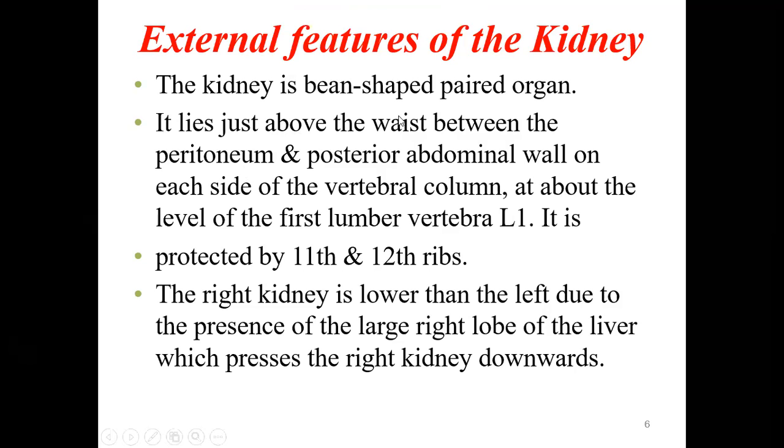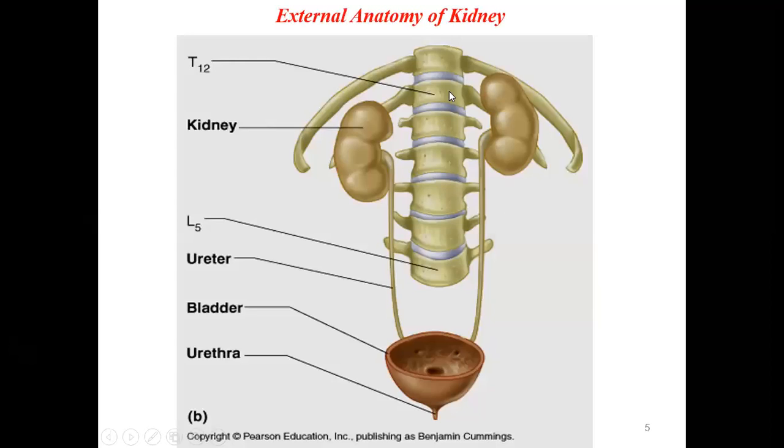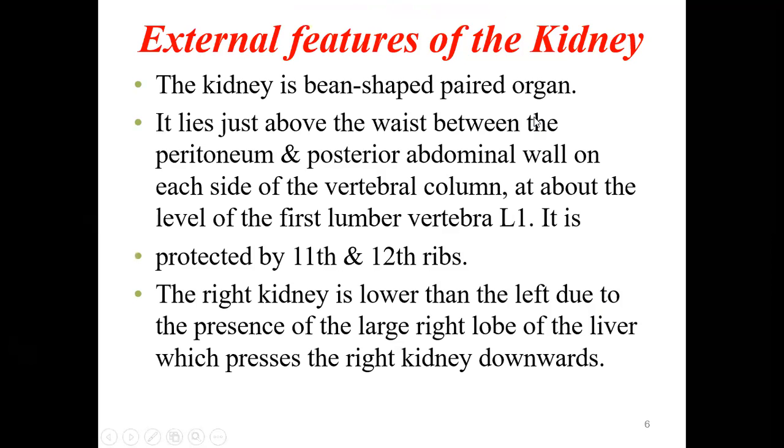So just above the waist, between the peritoneum and posterior abdominal wall, on each side of the vertebral column, at about the level of the first lumbar vertebra. You see here, this is the 12th thoracic vertebra. This is the first lumbar vertebra. So at around the first lumbar vertebra, both the kidneys should be present.